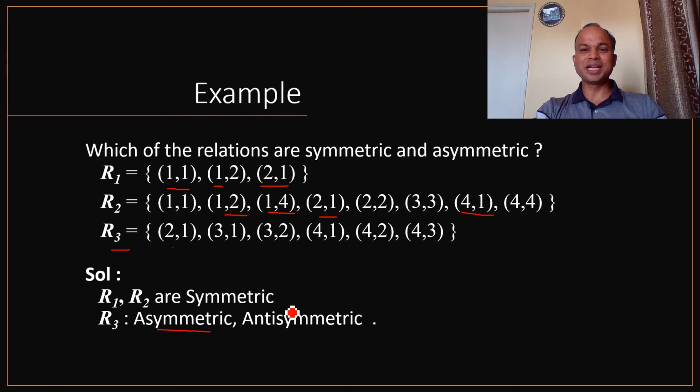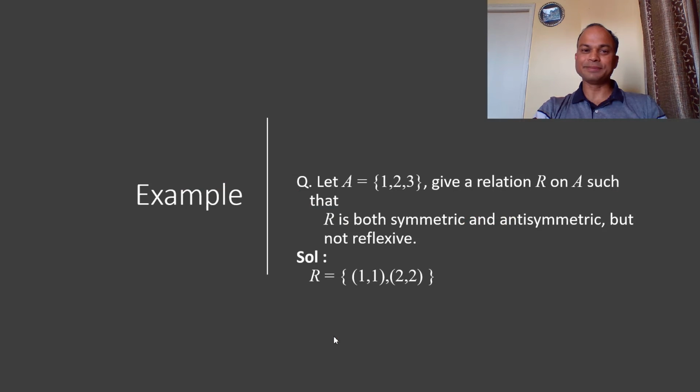Further, we have concluded that an asymmetric relation is only possible if it supports the antisymmetric and irreflexive properties. Therefore, R3 supports the asymmetric and antisymmetric properties.